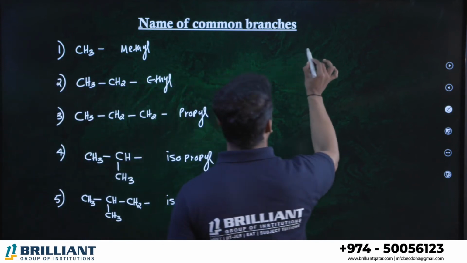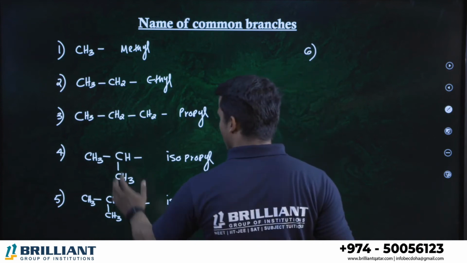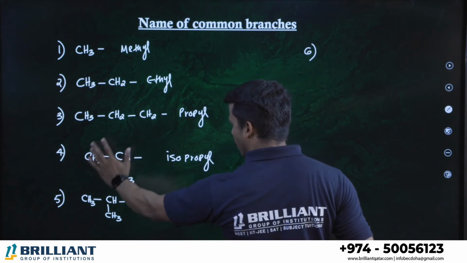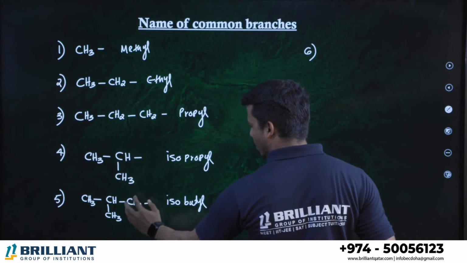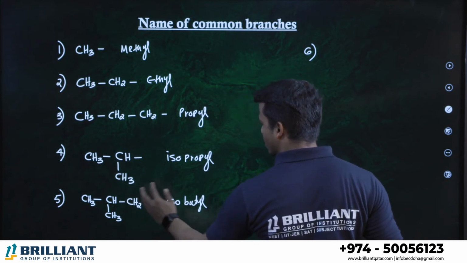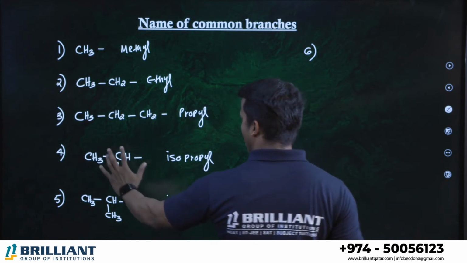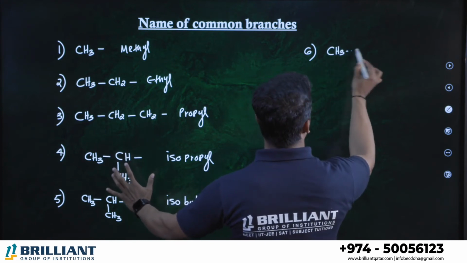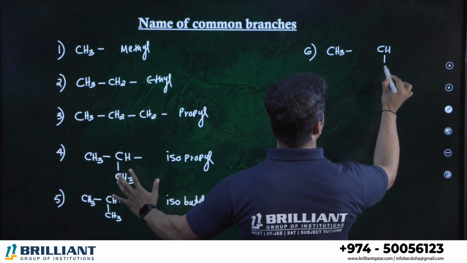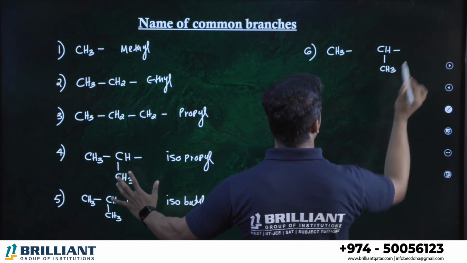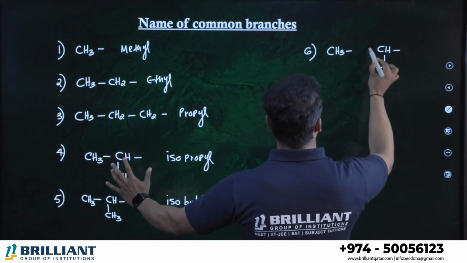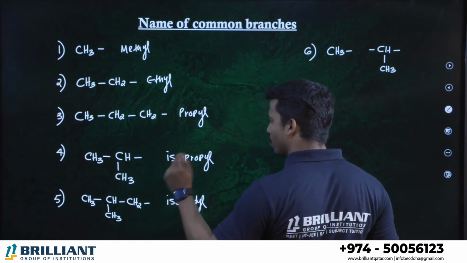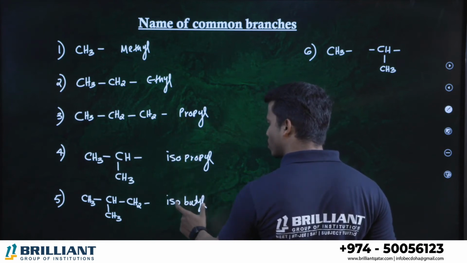Let me tell you the 6th one. Dear all of you, you put an isopropyl group on the right side, you made a CH2 group, then it is called isobutyl. Again, I'm taking one isopropyl group, writing it like this: CH3, CH, CH3. Once again, how did you make isopropyl into isobutyl?